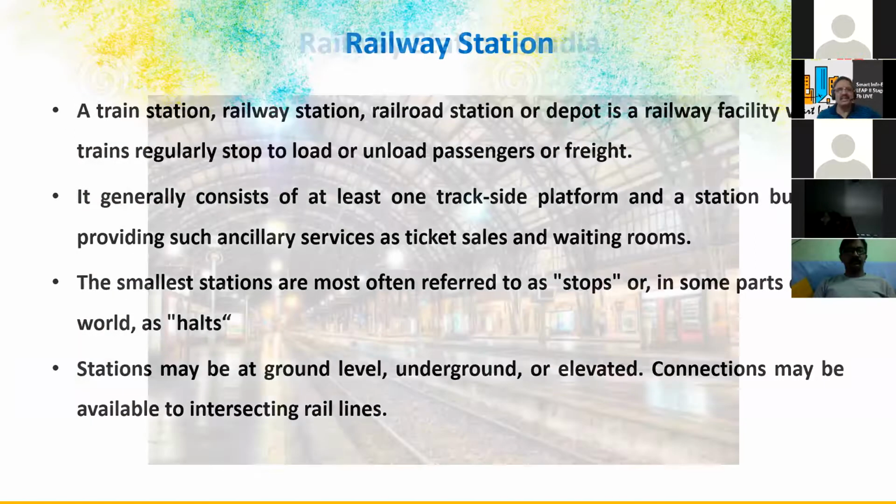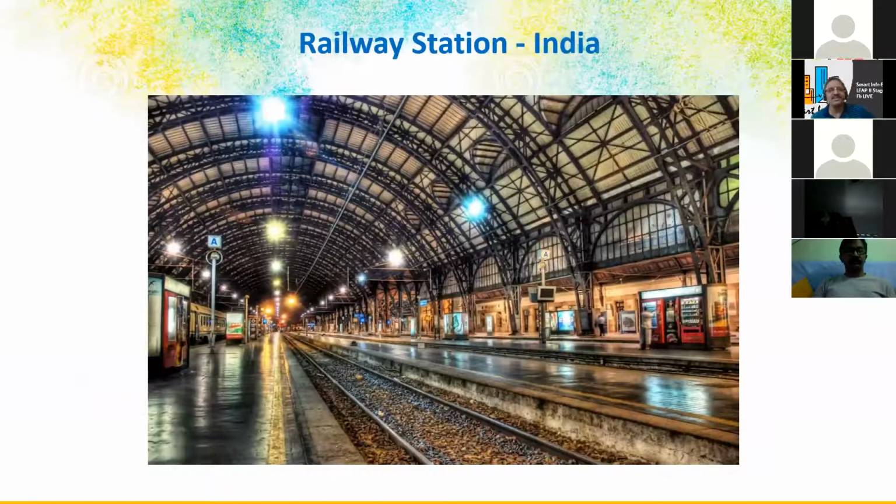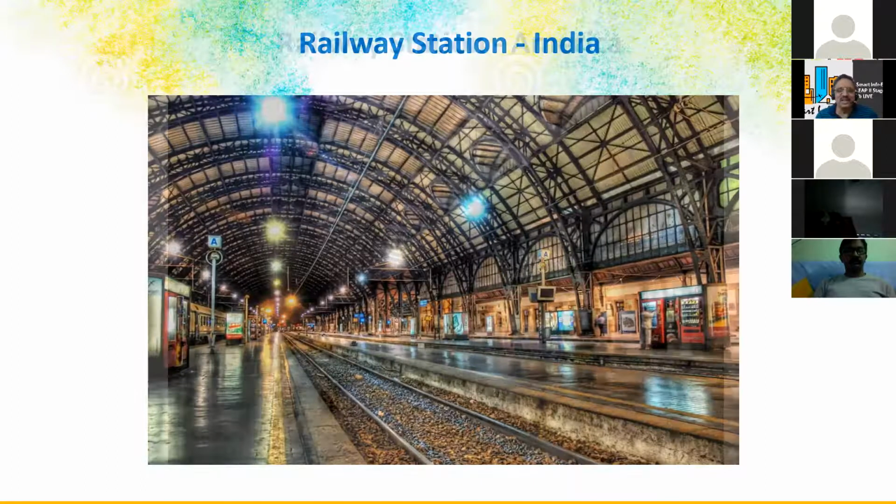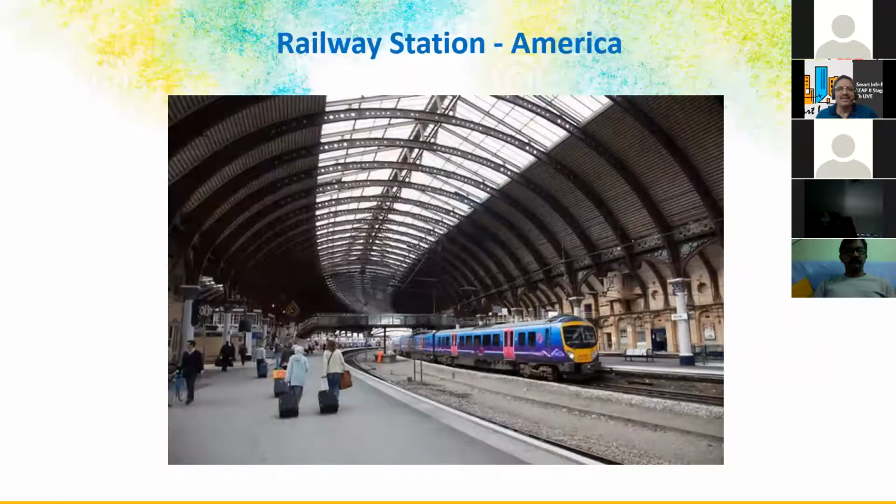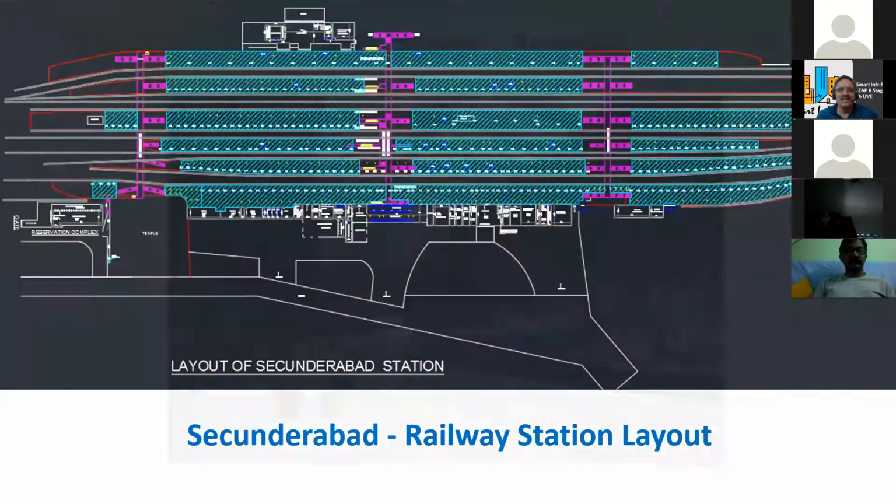So next is the stations. Very interesting stations. VT and Hazrat Nizamuddin, and we have many junction stations, Vijayawada, and all that. And in the US also, a typical station design looks like this, and London also. So we had the opportunity to survey these stations across the country for setting up Wi-Fi points.